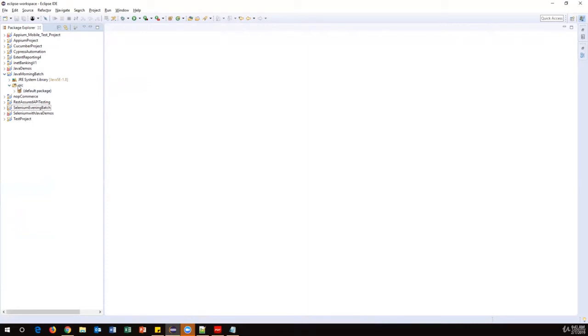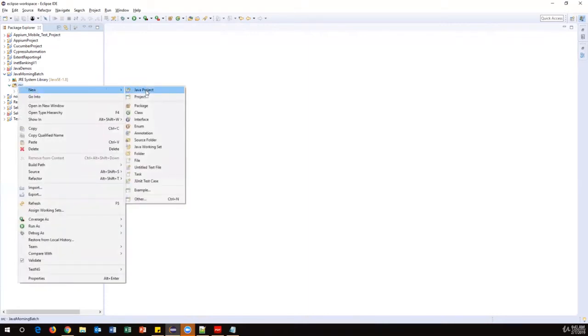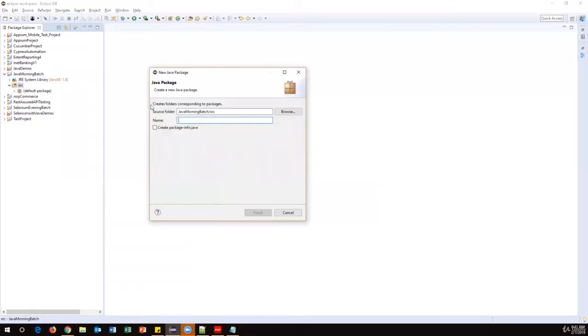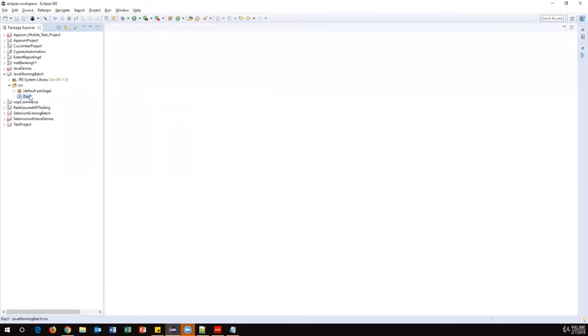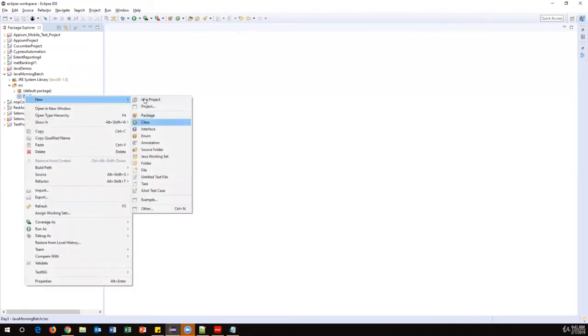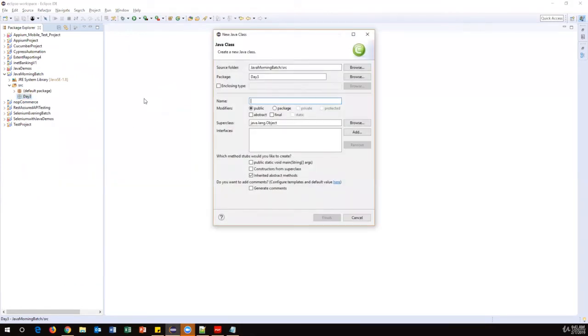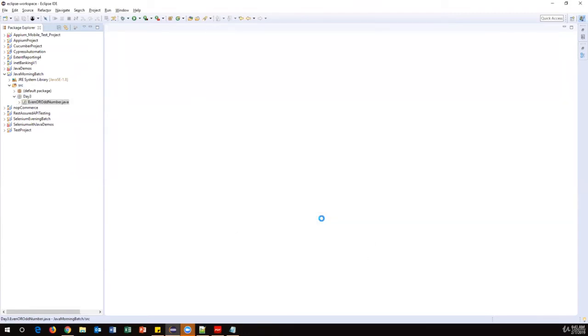Let me create another package under src. Right click, new package. Here you need to give the package name. I'll just say day3. Finish. Okay, so this is an empty package. Currently, I don't have any classes inside this package. So right click on this, new class, and here I'm going to create a new class called EvenOrOddNumber, with the main method, then finish it.